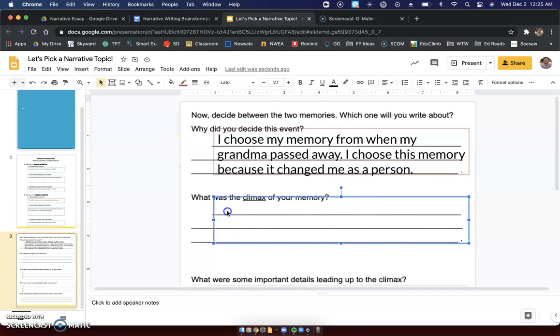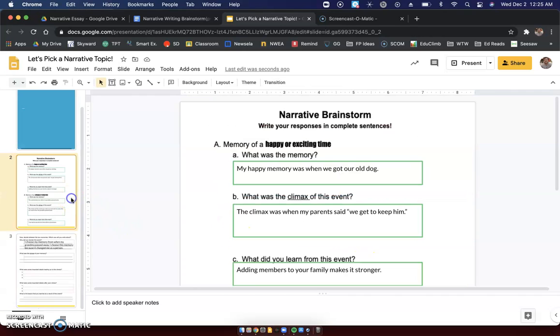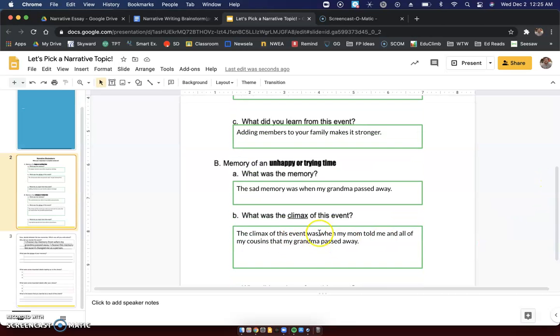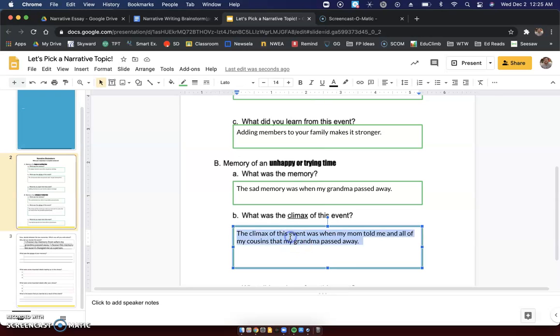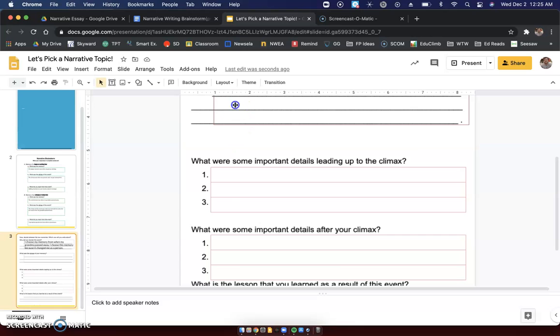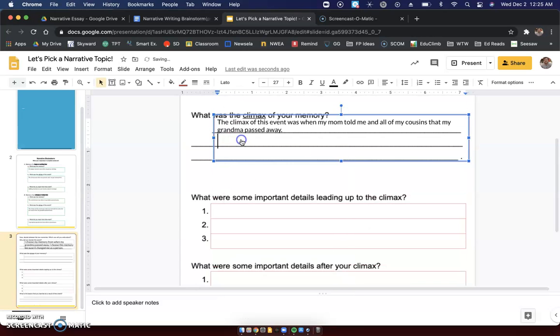Okay. So here we're going to write down again what was the climax. We already said on this slide, what is the climax? The climax of this event was when my mom told me and all of my cousins that my grandma passed away. If you want to, you can highlight that, copy it, and paste it.